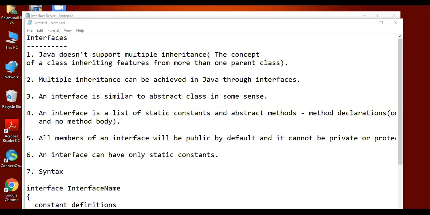An abstract class which contains at least one abstract method. What is an abstract class? An abstract class should have at least one abstract method and which starts with the abstract keyword.